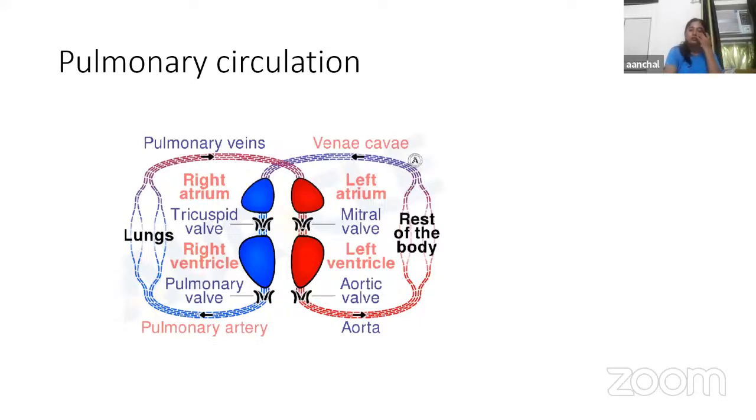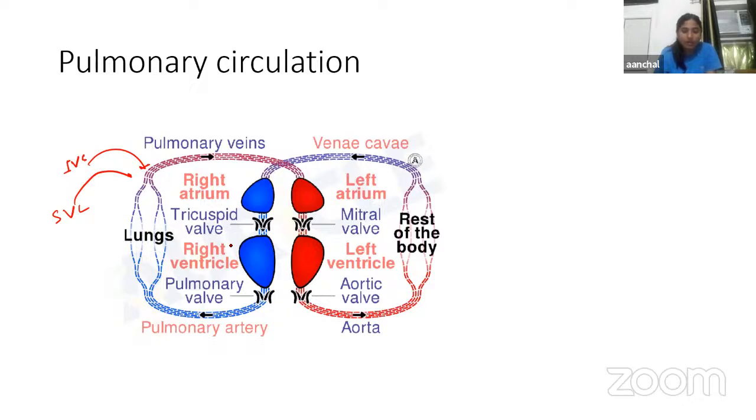First we're going to know about the pulmonary circulation. What is pulmonary circulation? The pulmonary artery supplies deoxygenated blood pumped from the right ventricle. With the help of the inferior vena cava and superior vena cava, the blood enters the right atrium, and then goes into the right ventricle.